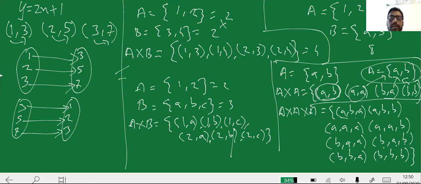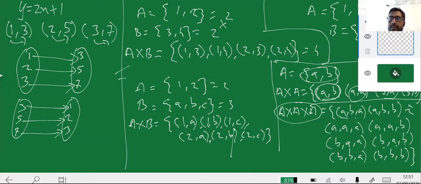Hence, if there are two elements in A, A cross A would have 4 elements, and A cross A cross A would have 1, 2, 3, 4, 5, 6, 7, 8 elements. Or I can say it would be 2 raised to n. If there are two elements in A, A cross A would have 2 raised to 2, that is 4 elements, and A cross A cross A, or an ordered triplet, would have 2 raised to 3, that is 8 elements. So if I find A cross A cross A cross A, 4 times, how many elements would it have? It would have 2 raised to 4, which is equal to 16 elements.